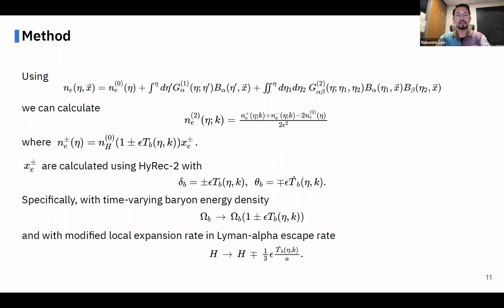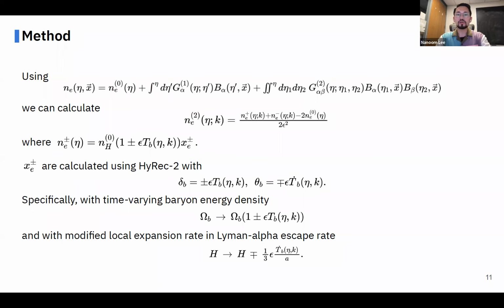To calculate NE2, we modified DarkHistory, so it takes the transfer functions of baryon density and velocity divergence as inputs, and define time-varying baryon density and also the local expansion rate in Lyman alpha escape rate. Then we can numerically calculate this quantity NE2 so that we can get the final average of free electron abundance.